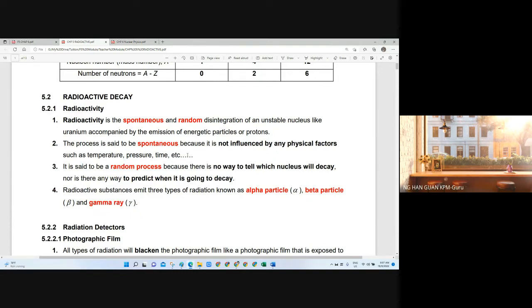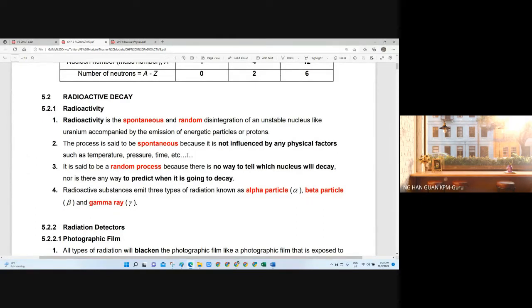So radioactive, radioactivity, and radiation. Okay, so radioactive, we're talking about an unstable substance, a substance that has an unstable nucleus. That's what we call radioactive. Okay, this unstable nucleus will undergo activity because it's unstable. So the activity we call radioactivity. Okay, once they undergo this radioactivity, they will decay. They will emit three different types of radiation, right? So all this process we call radioactive decay.